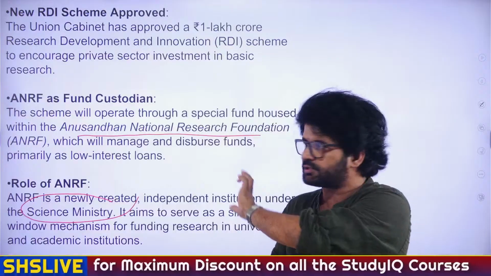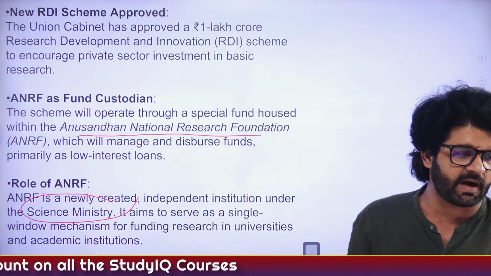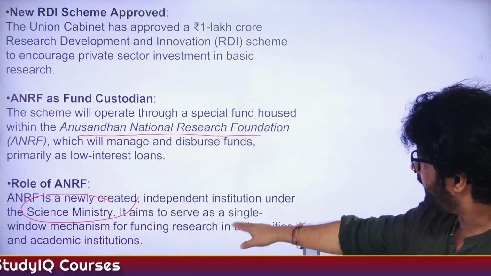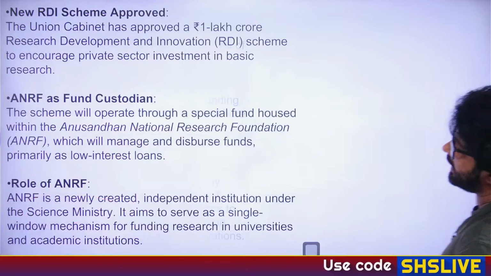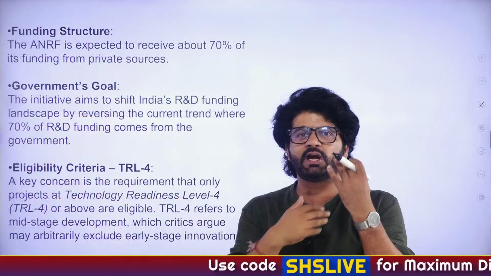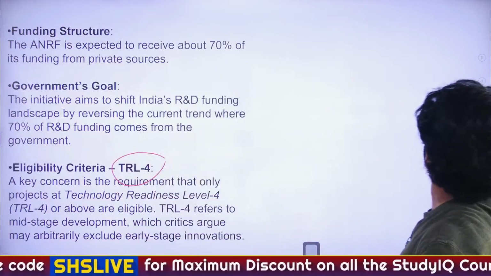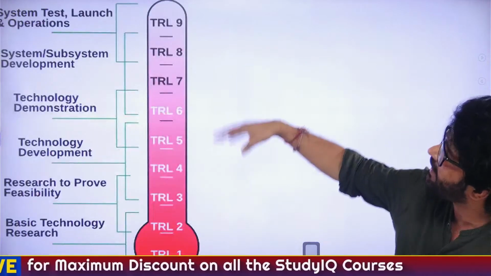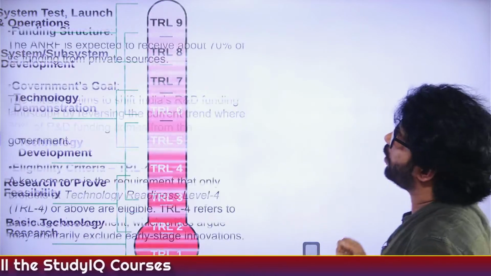Science and Technology Ministry, that is the nodal ministry of ANRF. PPP, Public-Private Partnership. Very good, Sushmita. It aims to serve as a single window mechanism for funding research in universities and academic institutions. Now, there will be some technical words like TRL4, and we have to understand it. There will be certain diagrams for making you understand what this TRL4 is. We'll go there. Let's go one by one.